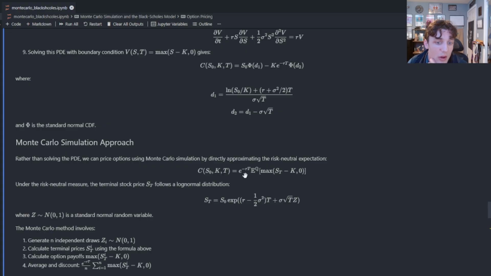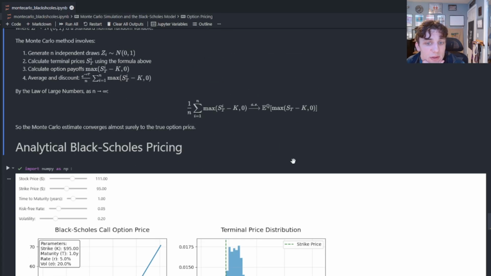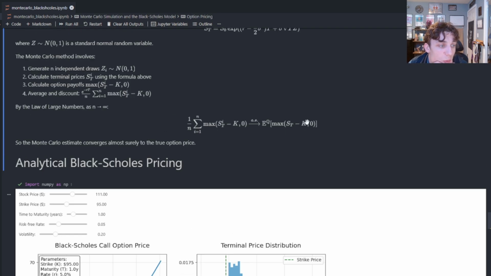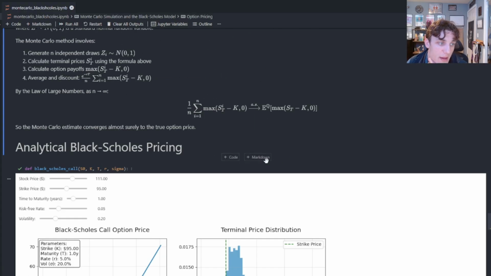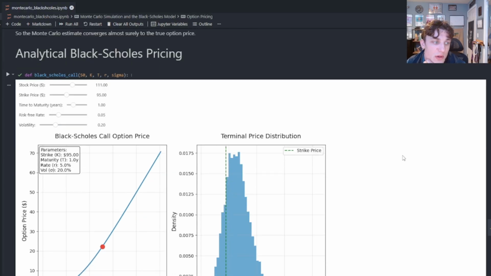And we're going to do that a whole bunch of times. And then we can take the average of all of those discounted payoffs. When we do that, we're going to see that it converges almost surely to the true theoretical value, which is also given by this closed-form solution, the so-called Black-Scholes model. Now again, that's a lot of words. Let's figure out what's going on here.